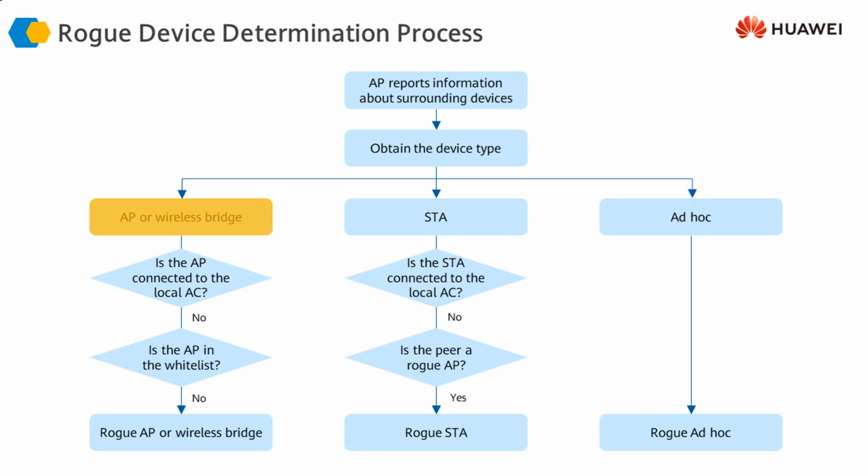Similarly, if the device type is an access point or a wireless bridge, once again, if it is connected to an access controller, if it is authenticated or allowed to be part of the network by an access controller, then it's okay. If not, then it is going to check the access point whitelist. Although it is not registered with the controller, if it is still allowed in the access list, then it is going to be allowed. If not, then it is going to be potentially blocked or reported to the access controller to be blocked eventually.